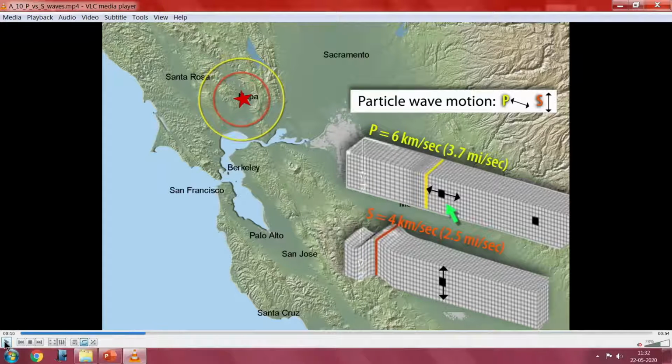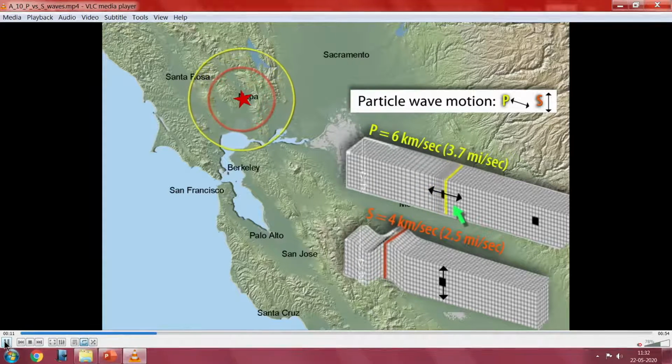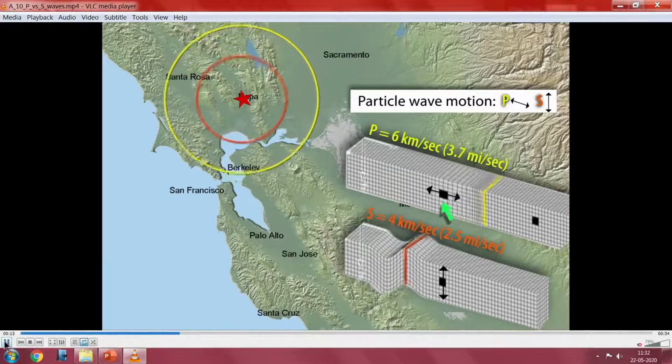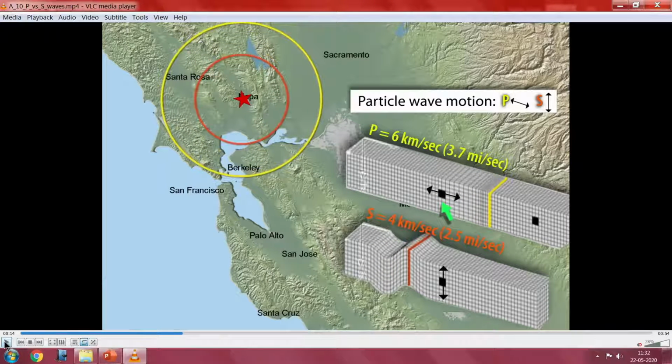See now, very carefully you can see the video. You see that the particle undergoes compression and tension, which we have seen in the wave amplitude. At the same time, it is followed by the next wave, the S wave, with a velocity of basically 4 km per second, which we have seen in the wave character, and the P wave travels at 6 km per second. That's why the P wave arrives faster when compared to the S wave.